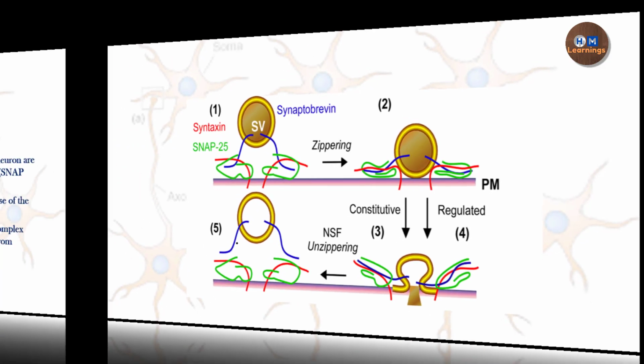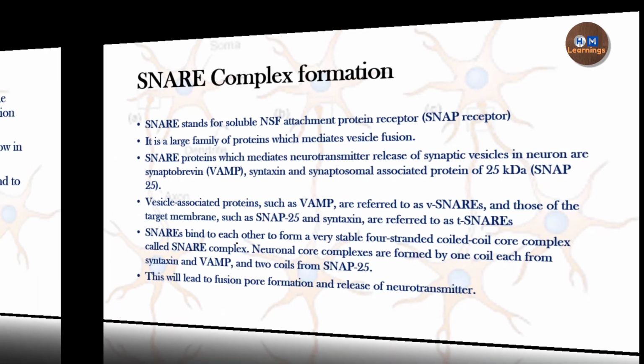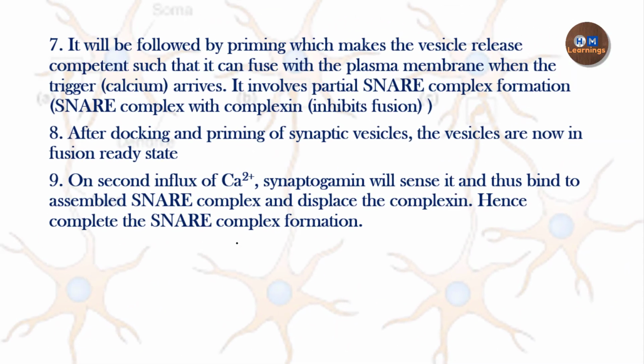Okay. Now, what is this partial and complete? I said that in priming there is partial SNARE complex formation, but in the case of fusion, on the second influx of calcium ion, there is complete SNARE complex formation. Partial SNARE complex formation involves an inhibitor called complexin.